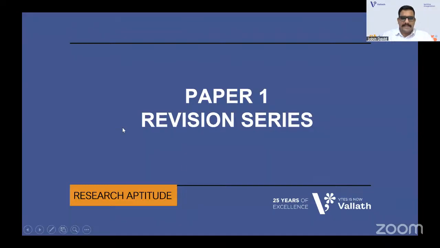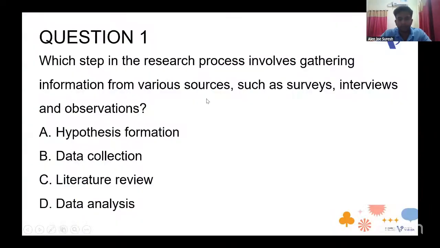So can we have the Paper One revision discussions of today? Can we go with the research aptitude? I'm going with the presentation. I think it's visible to you. Today we are having research aptitude. Can we go with the first question? Alan, are you ready? Yeah, I'm ready. So the question one, I'll read the question now.